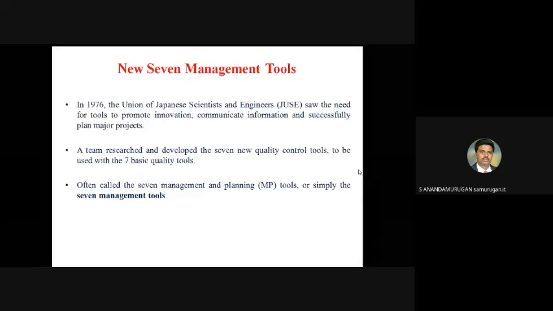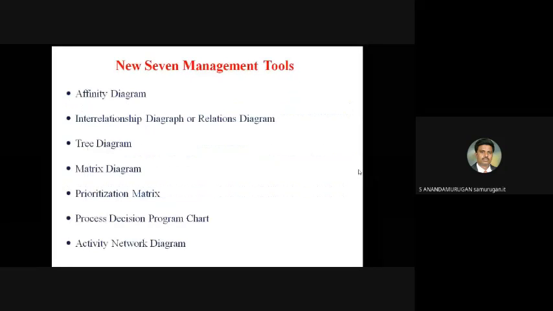The new 7 management tools are: first, affinity diagram; second, interrelationship diagram or relations diagram; third, tree diagram; fourth, matrix diagram; fifth, prioritization matrix; sixth, process decision program chart; and the last one is activity network diagram. These are the 7 new management tools. Okay, we'll see them one by one.